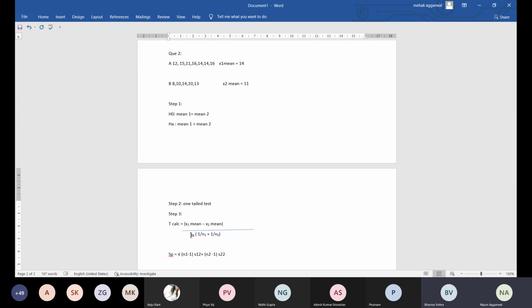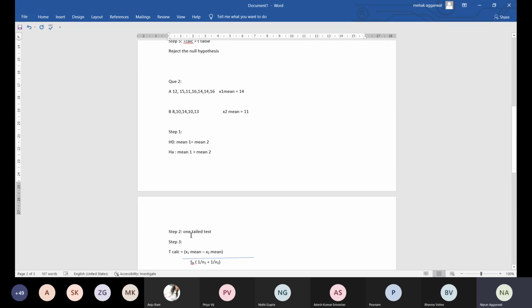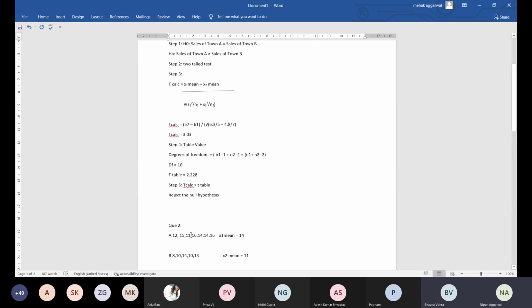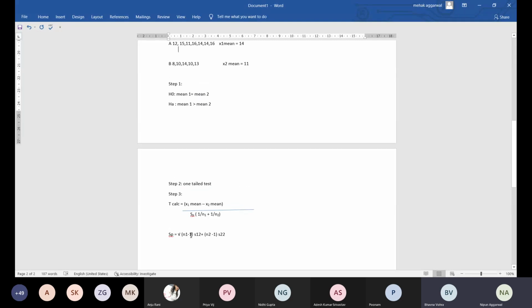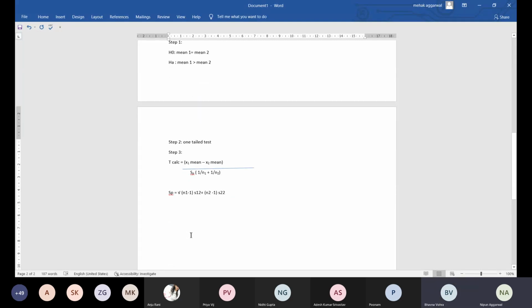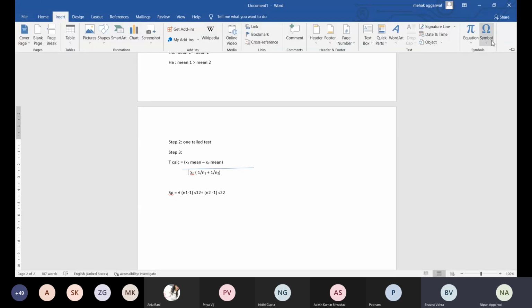No. That is because the SD is not given to us directly. If we are provided with the standard deviation directly, we apply that formula. If the data is given, then we have to apply this one. And I forgot to put the under root in this formula, but there is an under root also.